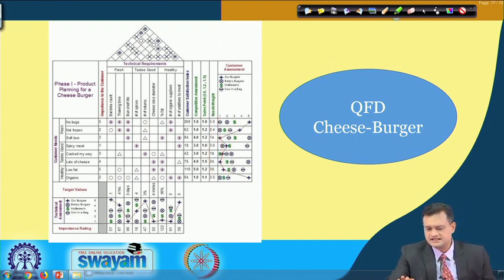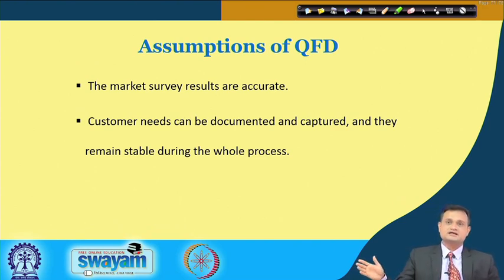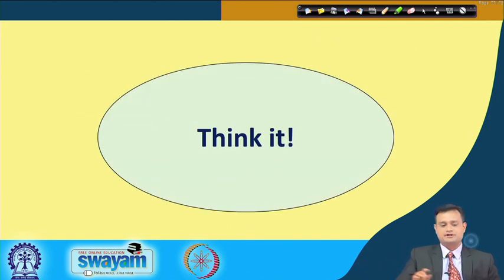So with this understanding, we can say that there are certain assumptions of QFD: that market survey results are accurate. Obviously, if you cannot tap the customer requirement properly, you will fail miserably. And customer needs can be documented and captured and they remain stable during the whole process. We agree that customer requirements are dynamic, but at least they should remain stable for a particular period of time.